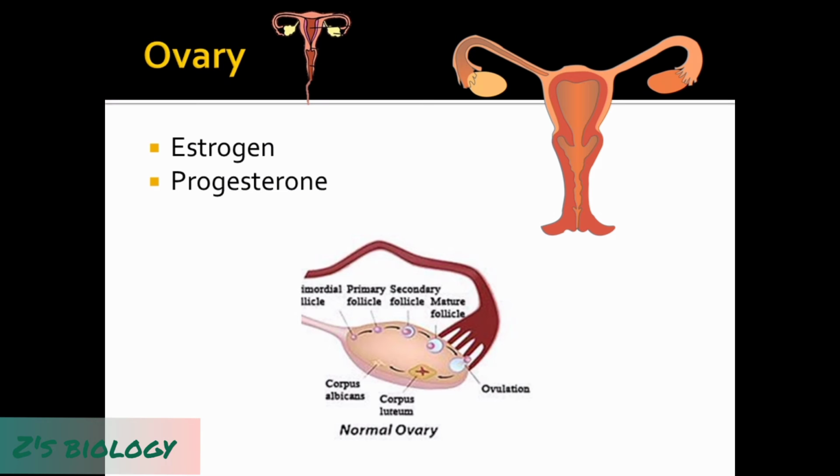Also, luteinizing hormone ovulates the ovum, that is the release of the ovum from the ovaries. And the release of the ovum from the ovaries secretes another hormone of the ovaries known as the progesterone hormone. These two hormones, estrogen and progesterone, prepare the uterus.